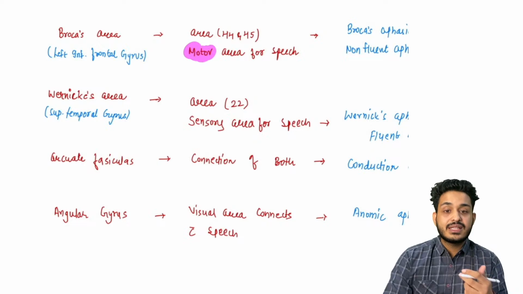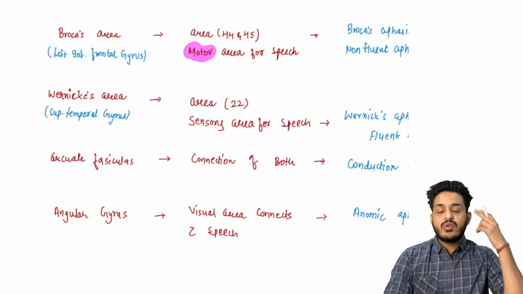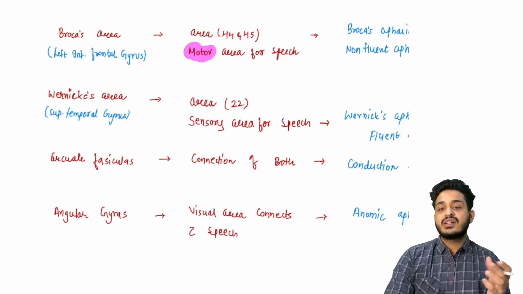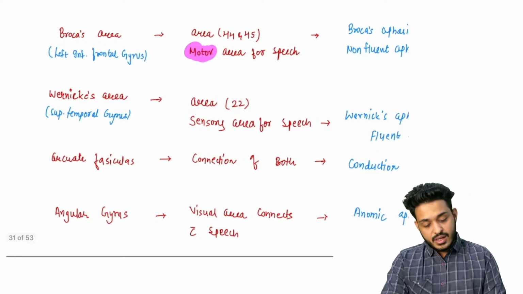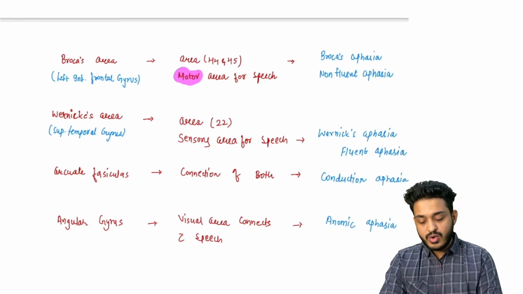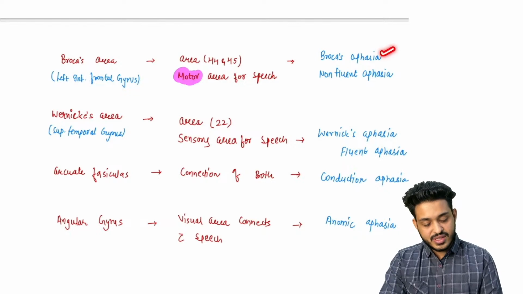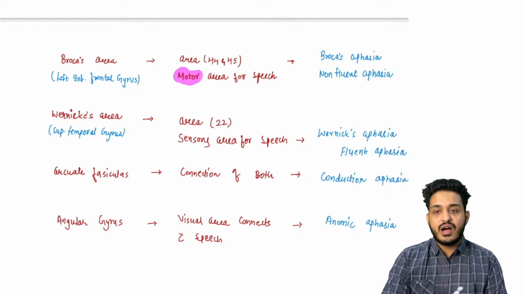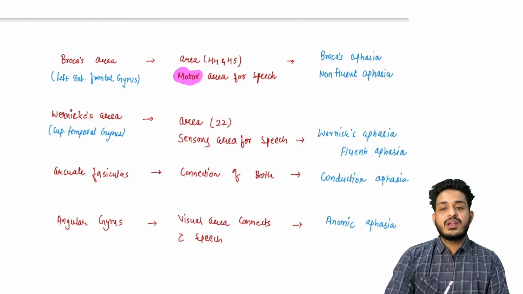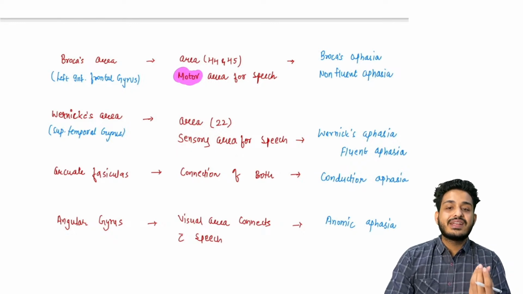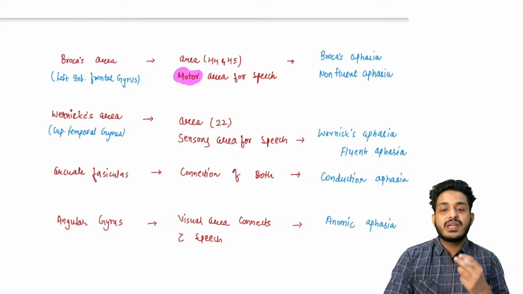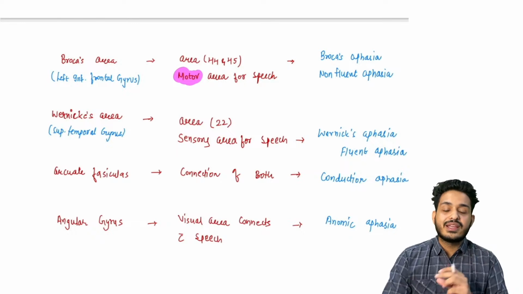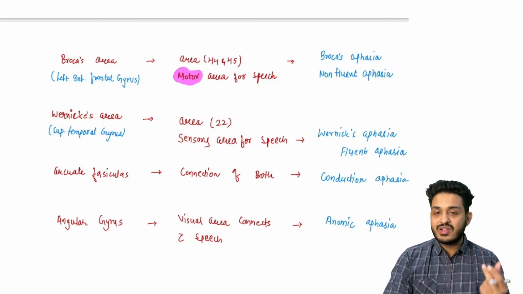Whatever I'm speaking, that is going to be motor, right? Whatever I'm hearing and sensing, that is going to be sensory speech, right? So this particular patient is going to have what kind of aphasia? This particular patient is going to have Broca's aphasia or non-fluent aphasia. This patient is having difficulty in speaking, right? He is not able to get the words out properly, right?